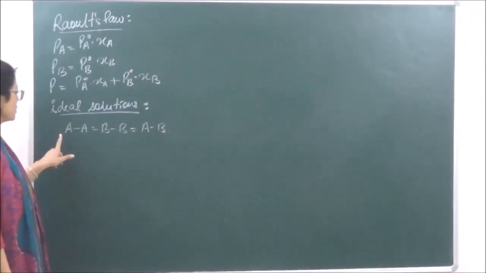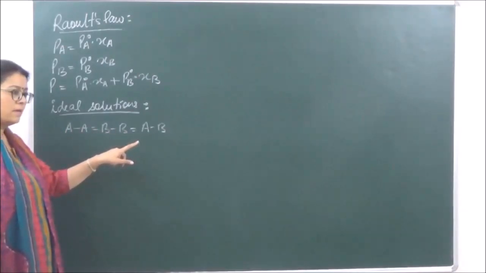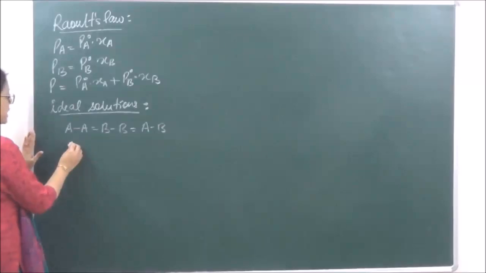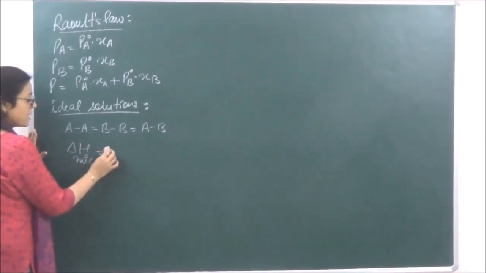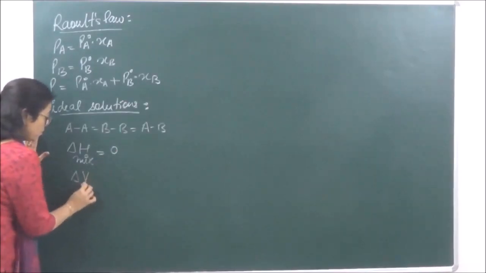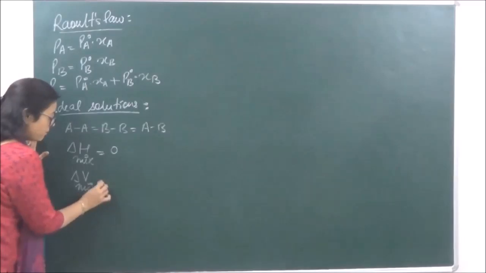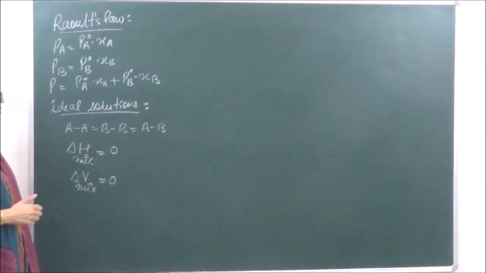For ideal solutions, forces of attraction AA is equal to BB is equal to AB, right? And we also said that delta H mixing in this case is equal to 0, and delta V mixing also in this case is going to be equal to 0.